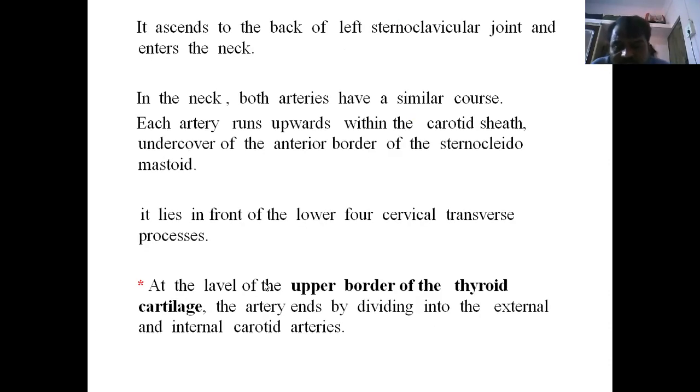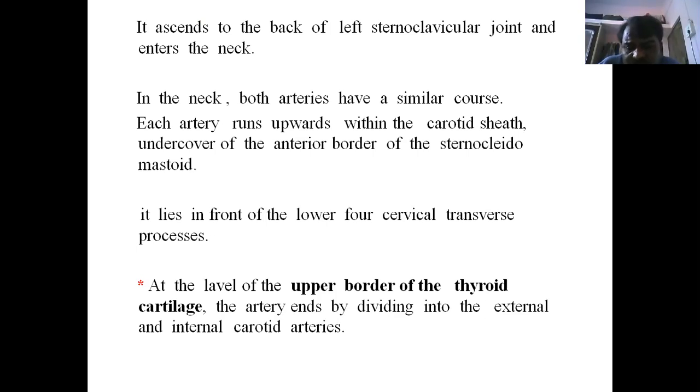See here, this is an important landmark. This may be expected in the viva as well as the MCQ question. At the level of the upper border of the thyroid cartilage, the artery ends by dividing into the external and internal carotid arteries. This is a very, very important landmark: the division of the common carotid into the external and internal carotid arteries.